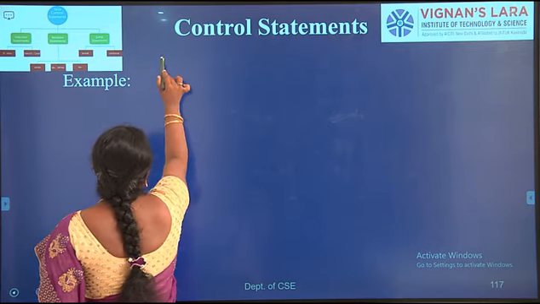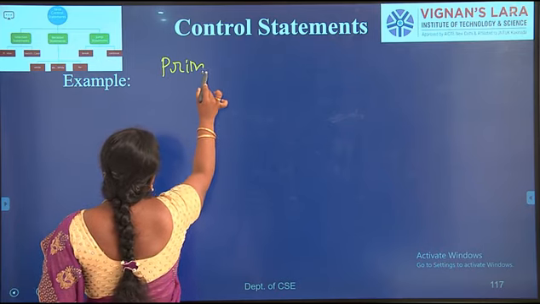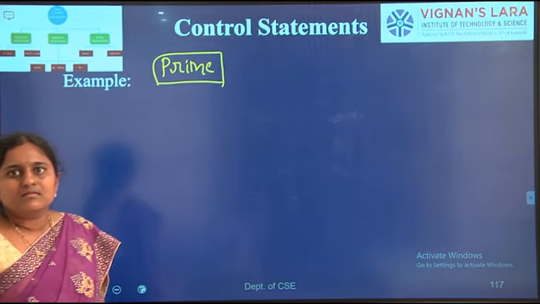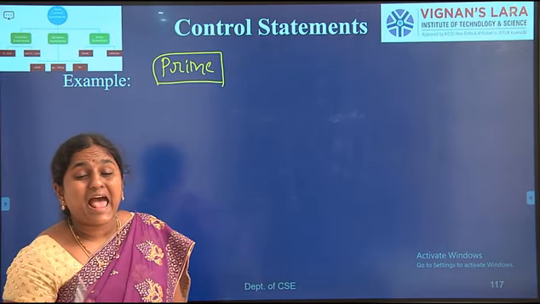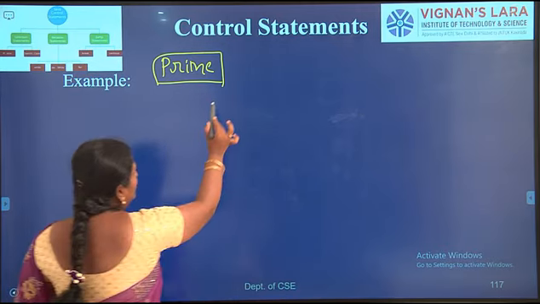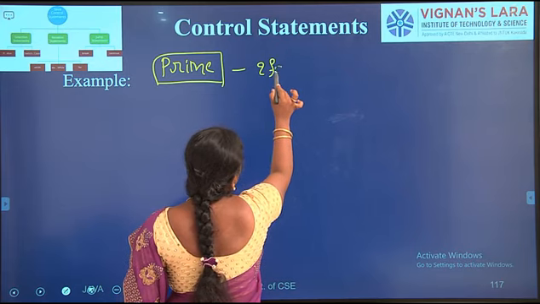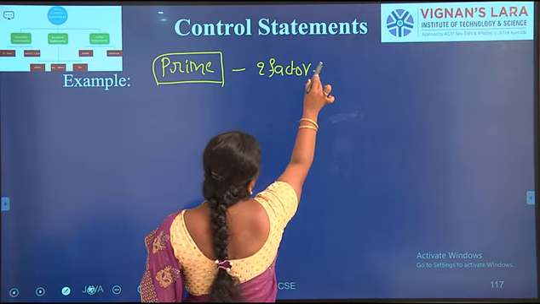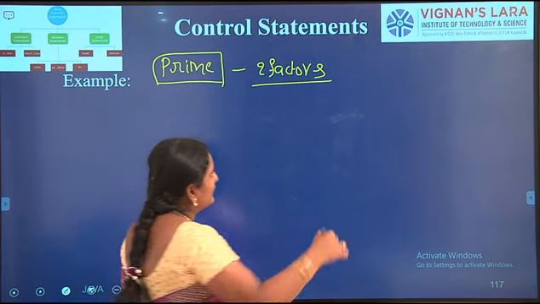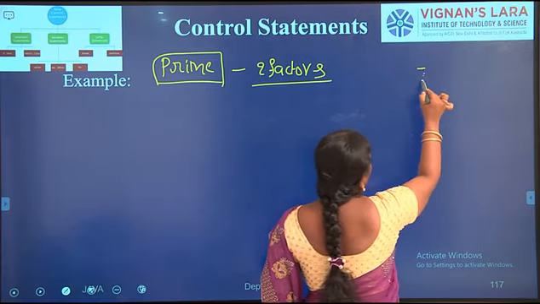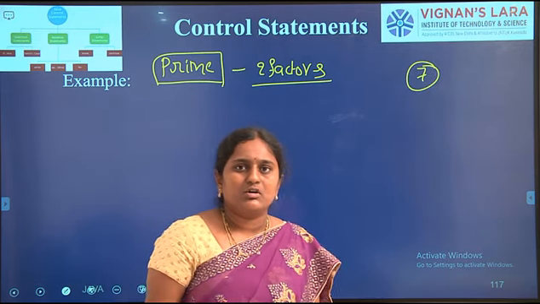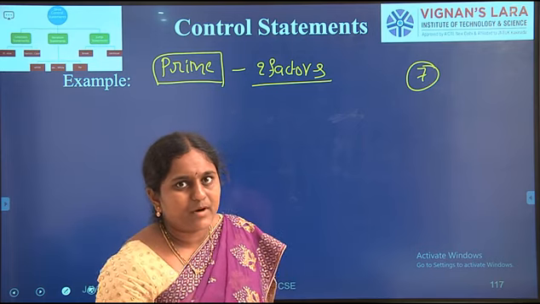To check whether a given number is prime or not, first of all, what is a prime number? A number which has two factors is known as a prime number. Suppose I am given the number 7. I need to check whether 7 is a prime number or not.